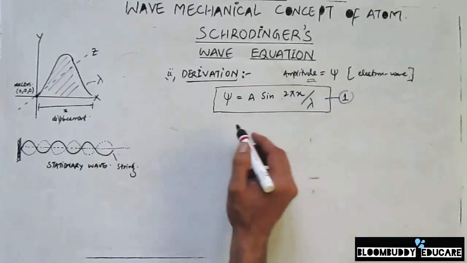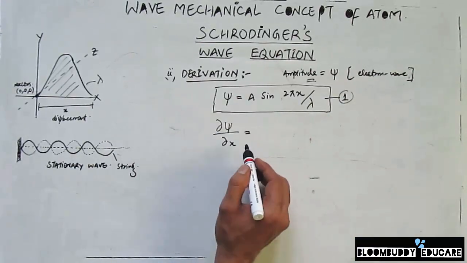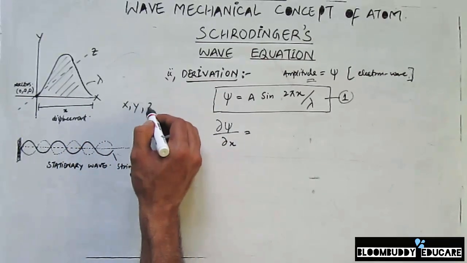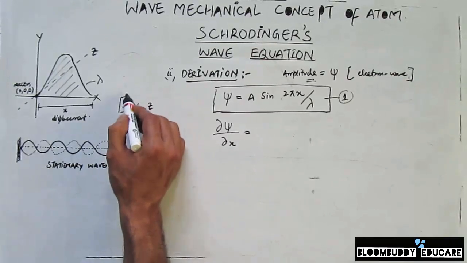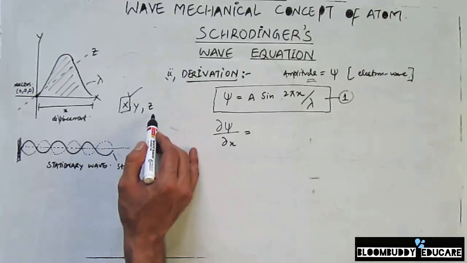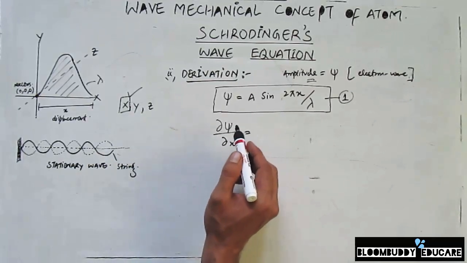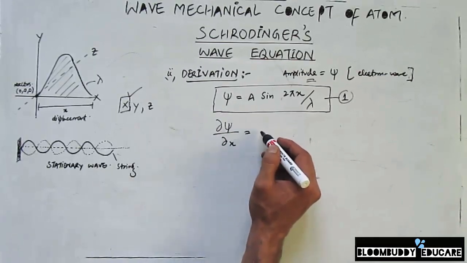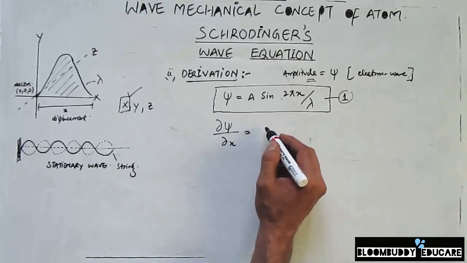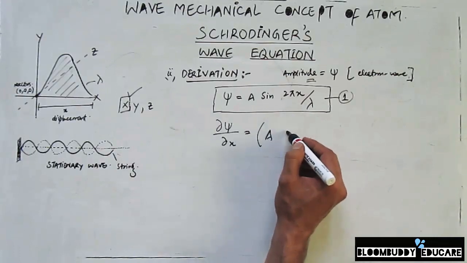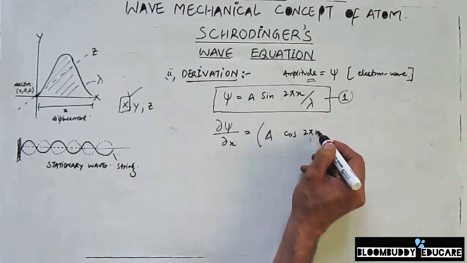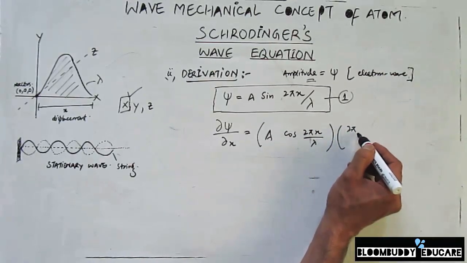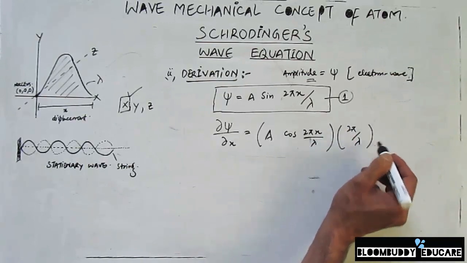When I try to differentiate this equation, I can write, differentiating with respect to only one coordinate, because we know coordinates are x, y and z. First we will solve this equation for the x coordinate, then for y, and then for z. So if I solve this equation for the x coordinate only, then del psi divided by del x, upon differentiating, sine 2 pi x by lambda becomes cos 2 pi x by lambda, and we will have to multiply it with 2 pi by lambda again.